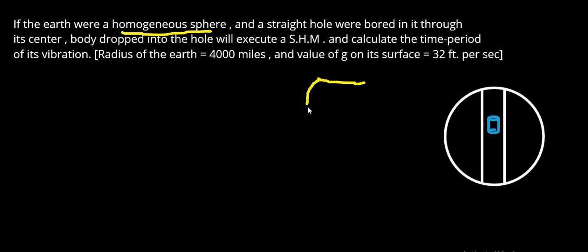You can note that it is a little bit flat at the upper and the lower end. Only these two ends are going to be curved. So that is the real shape of the earth, but here we are going to consider it as a homogeneous sphere. A straight hole is bored in it through its center. You can see this in the image.